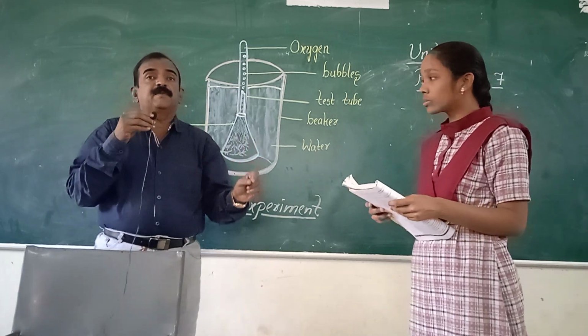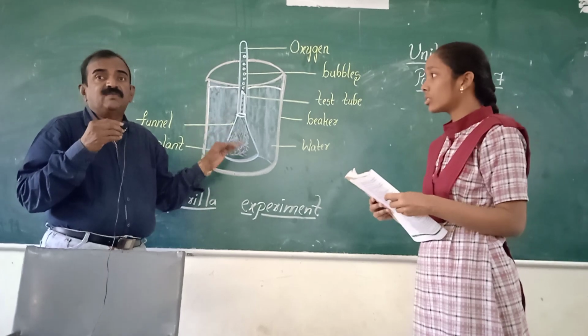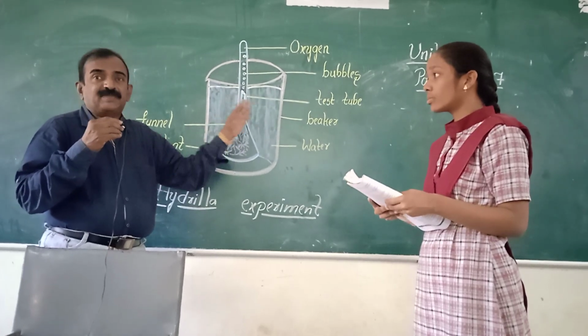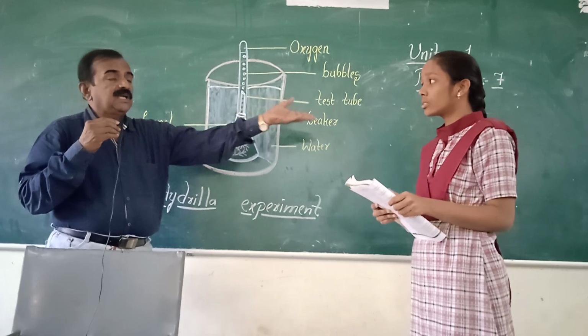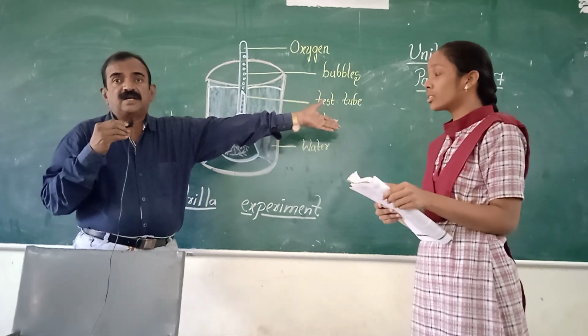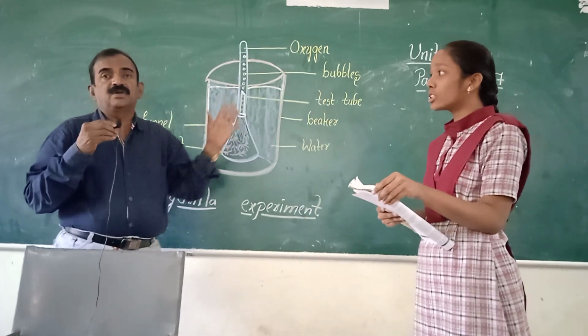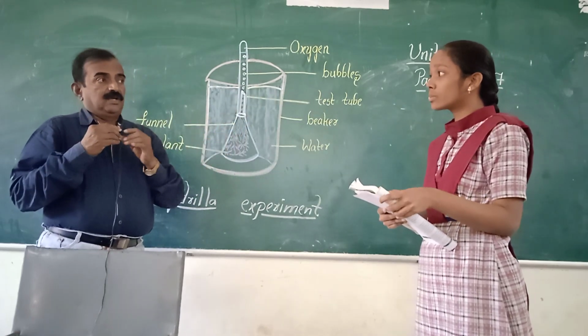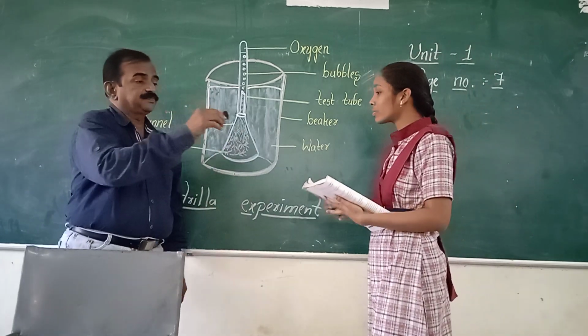That is the aim. And finally, what result do we get? The apparatus which we kept in sunlight is producing oxygen. But the apparatus which we kept in the dark, in the shade, is not producing oxygen, because there is no available sunlight. Okay. Gautami, please briefly explain this activity.